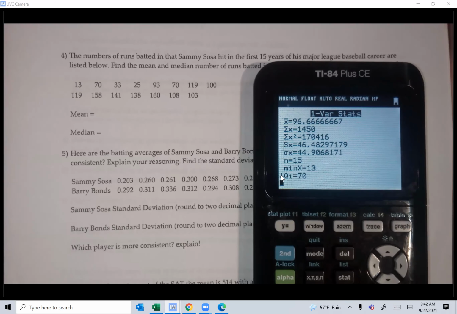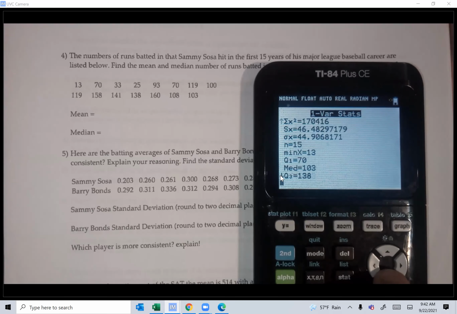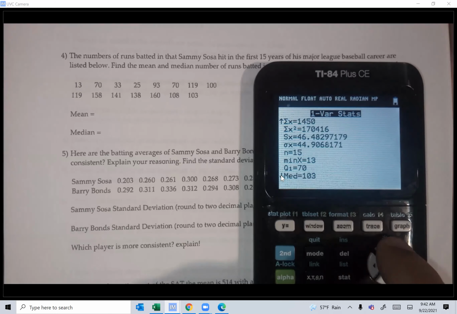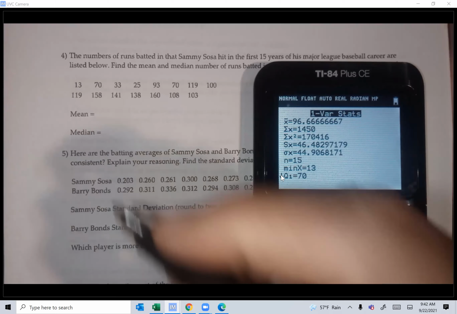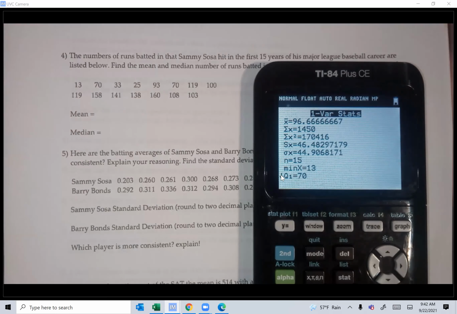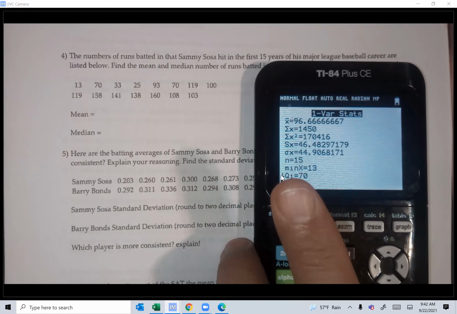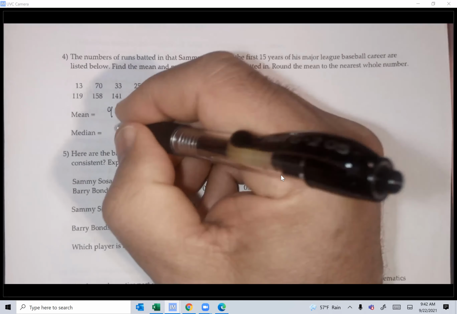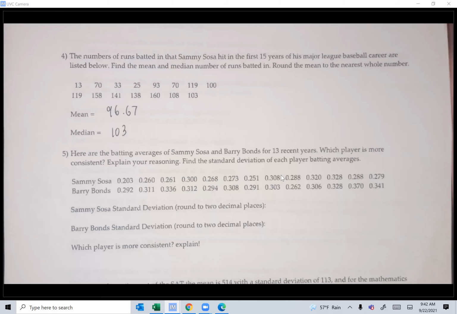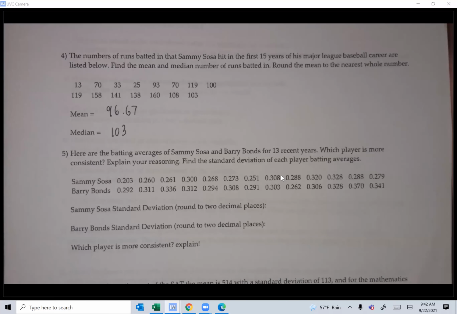Q1 is the first quartile. And let's see, the median, that's what he wants, 103. And the Q3 is the third quartile, 138. And the maximum is 160. So to answer the question, we just copy them. You see, if you know how to use technology, I'm not requiring you to do this by hand. As long as you know how to use technology, you should be able to do it. And I think the median was 103, and that answered the question. You get it right this way.